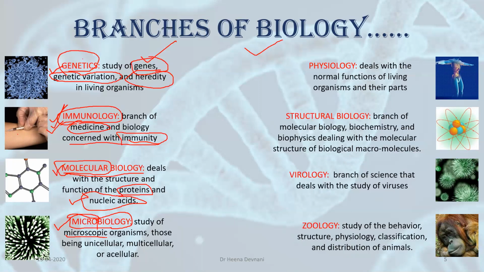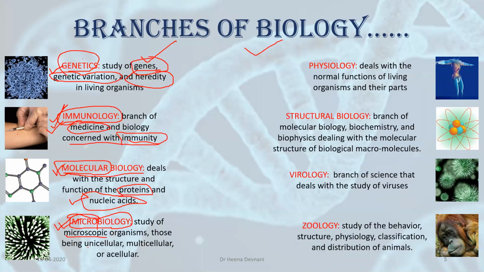Think of some examples, like bacteria and viruses. We are not able to see them, but we can feel their presence, right? We know that microorganisms do exist in our surroundings. So when we study about microscopic organisms, we are studying microbiology.